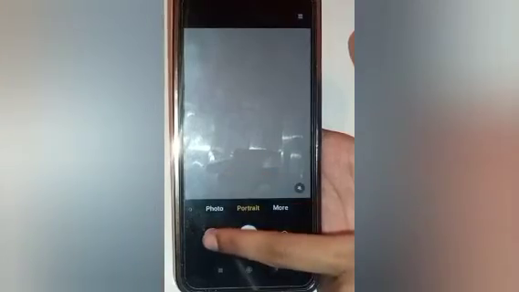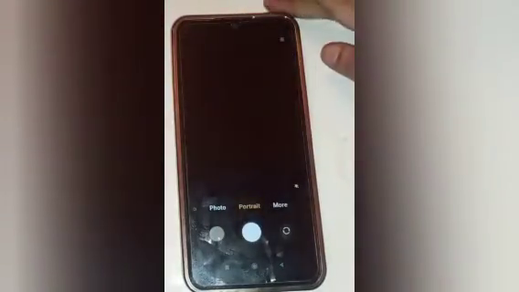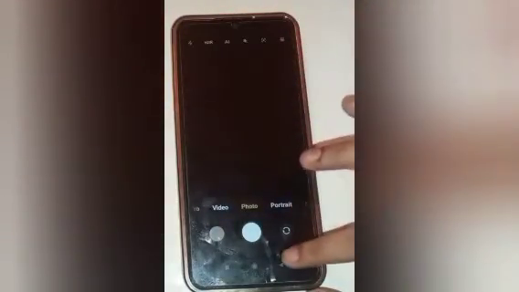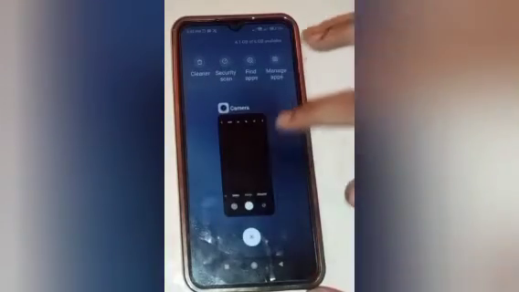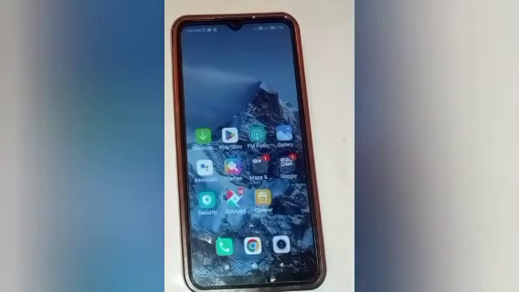Our photo is clicked and you will see that the photo is much more clear than the normal photo. So if you want a clear photo, you will use that portrait mode camera setting. In portrait mode, the photo is much more clear than the normal photo.